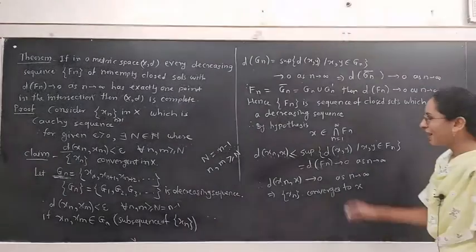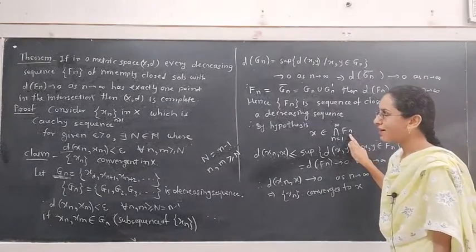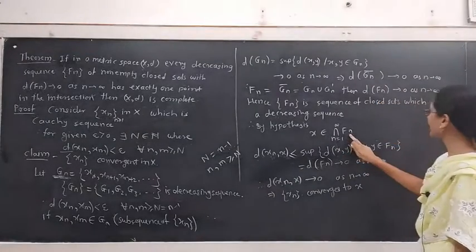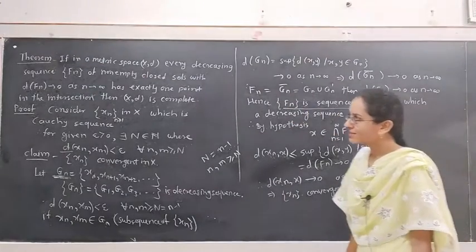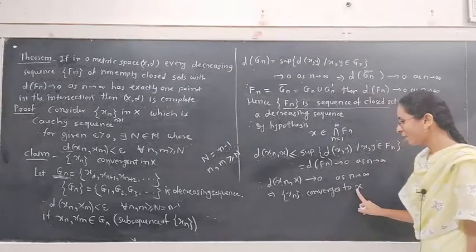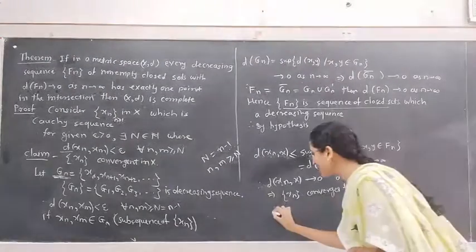Where does x belong? x belongs to this intersection, and all these sets are closed subsets of X. These Fn's are closed subsets of X, hence x belongs to X. Therefore, the metric space (X, d) is complete.